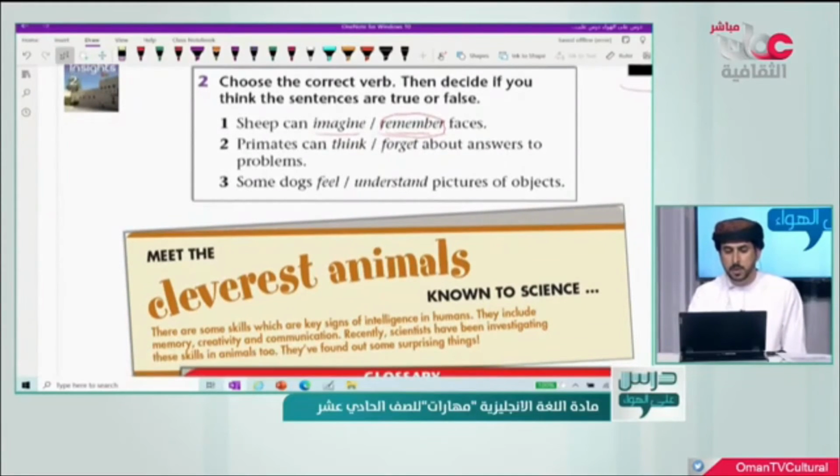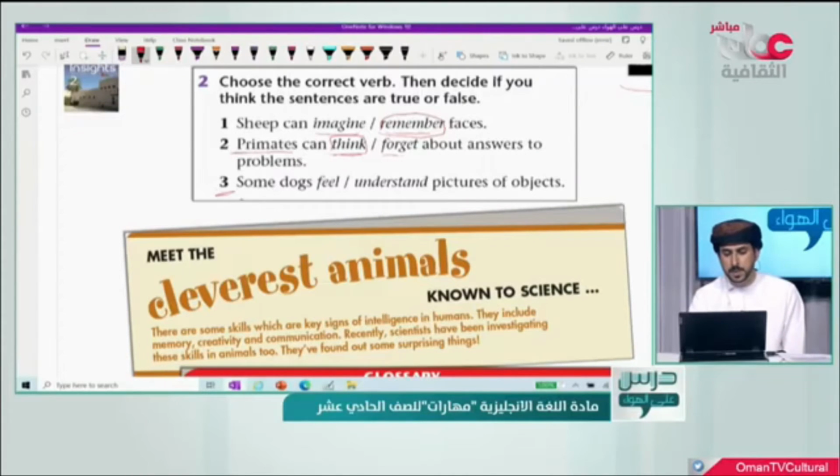Okay? Now, number 2. Primates can think or forget about answers to problems. Now, what do you mean by primates? Any animal that belongs to the group of mammals, like human beings, apes, monkeys, they are called primates. Okay? So primates can what? Think or forget about answers to problems? Can think. So primates can think about answers to problems.